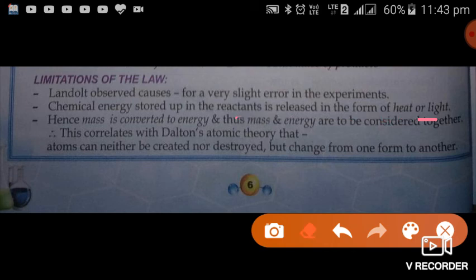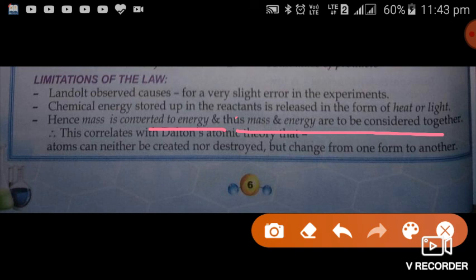Therefore, in this case, the mass is converted to energy, and thus mass and energy are to be considered together. We have to take both things, energy as well as mass, together. In such a case, there will be no loss or gain of matter, and the law will be fulfilled by all types of processes.